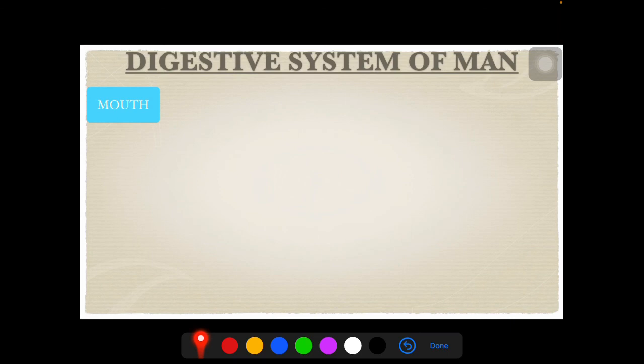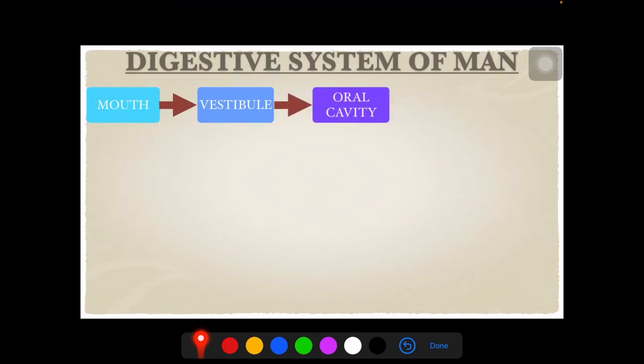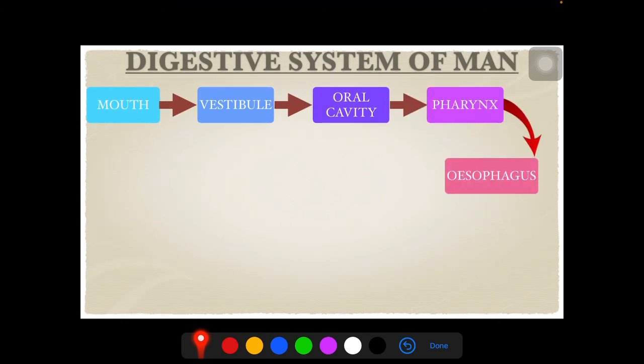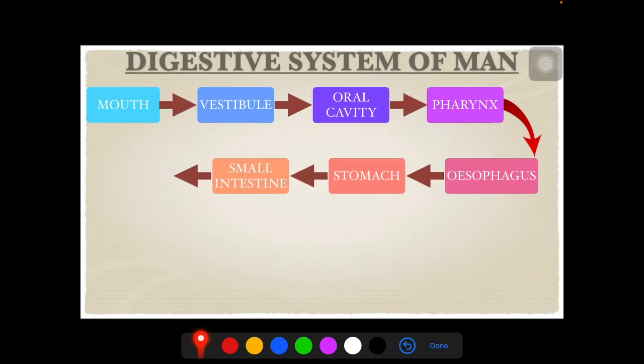If we are to draw a flow chart, first is mouth, second comes the vestibule, which is the area between your teeth and gum on one side and cheek on the other side. Then the oral cavity, followed by the pharynx, esophagus, followed by stomach, small intestine, large intestine, and anal canal.